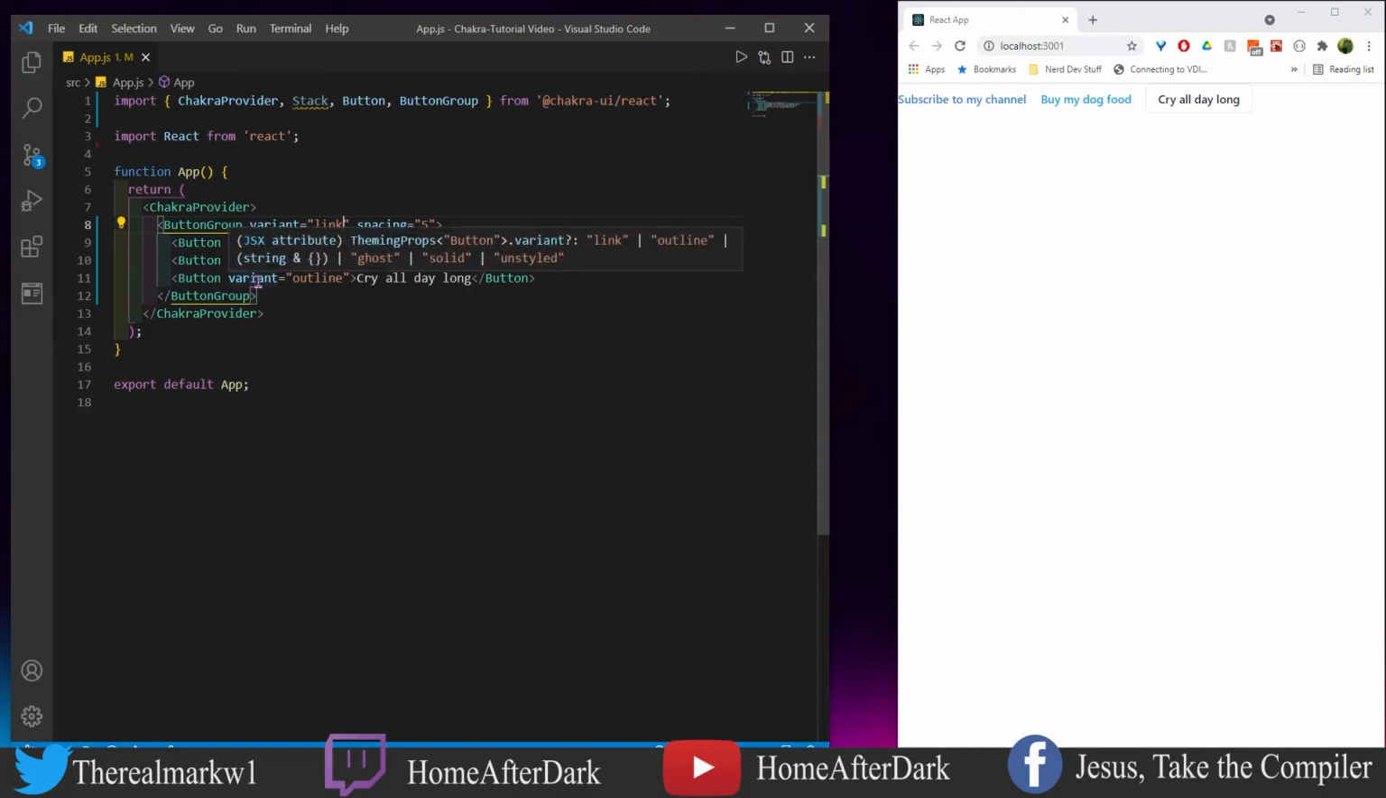So you see here, I could individually go in with the variant on a particular button, since the scope is different, and I could switch this to an outline. But if I wanted all these buttons to be roughly the same variant, I could go up here in button group, apply link, or whatever else I want. It'll cascade down via the props, or however it does it in the background, and apply the link style or outline or whatever it is to all children in here. So yeah, that's button groups.